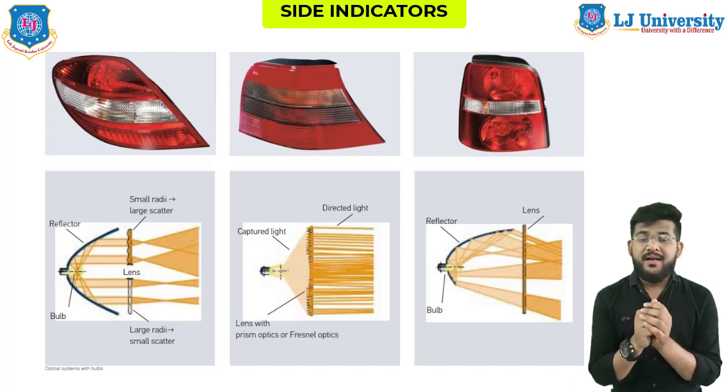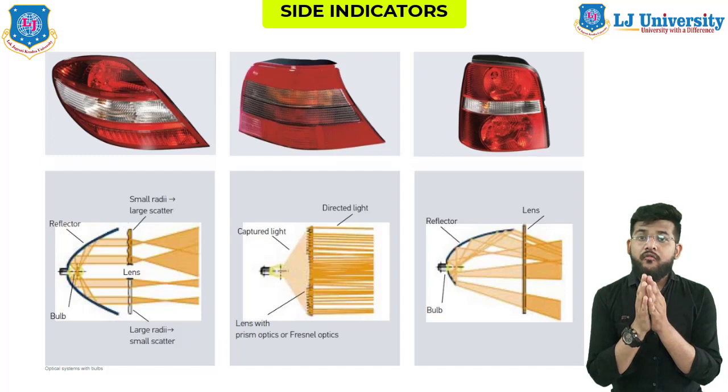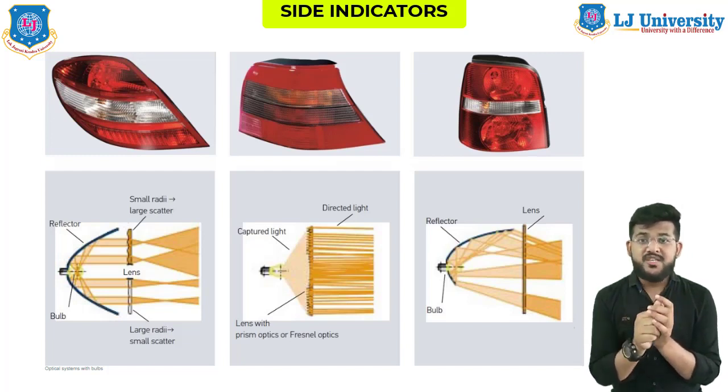Okay, for the side light indicators. Fine. Now what to do when the direction indicator warning light comes on, when you see it in the dashboard. The direction indicator light signals when your car is turning left or right. Okay, if the light flashes weaker than normal, a bulb may be burnt out. So you must see this.